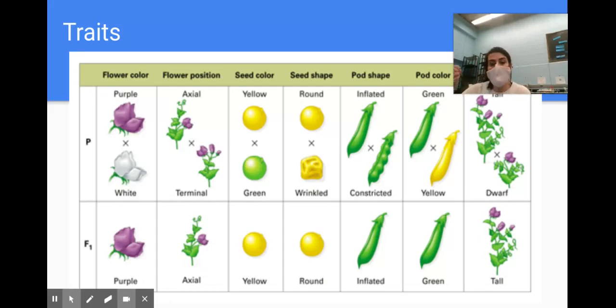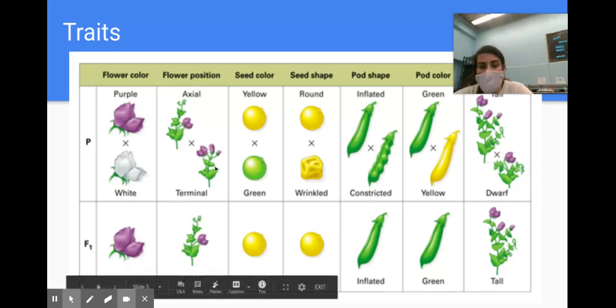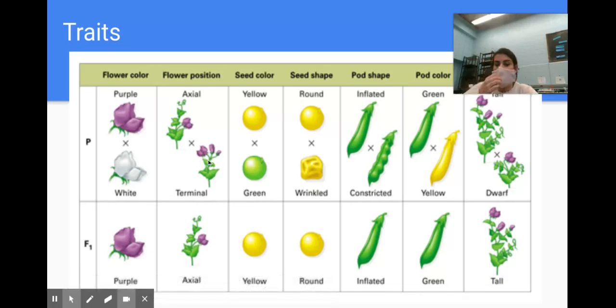And there are 7 traits that he examined that could be one of 2 things. So, for example, the first trait was flower color. And the 2 choices for flower color for these pea plants were either purple or white. He studied the position of the flowers up the stem, what he referred to as axial. You can see it's going kind of up, terminal, all the flowers are at the end.